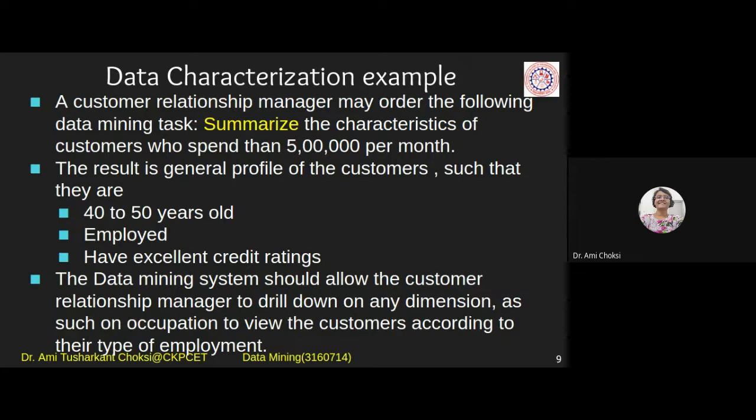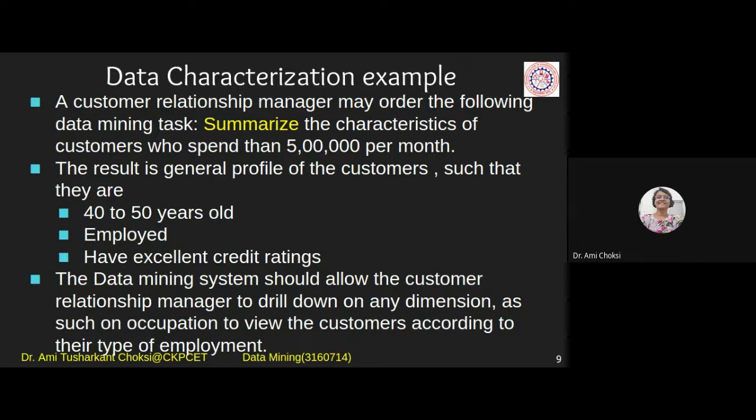So the data mining system should allow the customer relationship manager to drill down on any dimension. As such, an occupation to view the customers according to their type of employment. From these characteristics, this summarization, we got 3 characteristics. Now from that also, employed. Okay, banda employed hai, but what is that person doing? He is an employee of a very big company. He is on the post of HR manager.